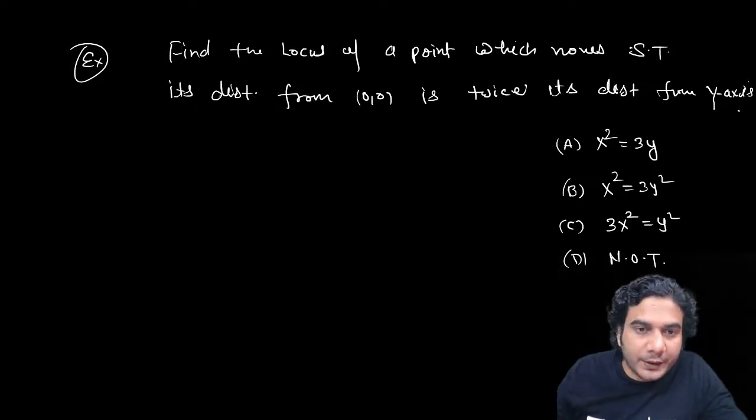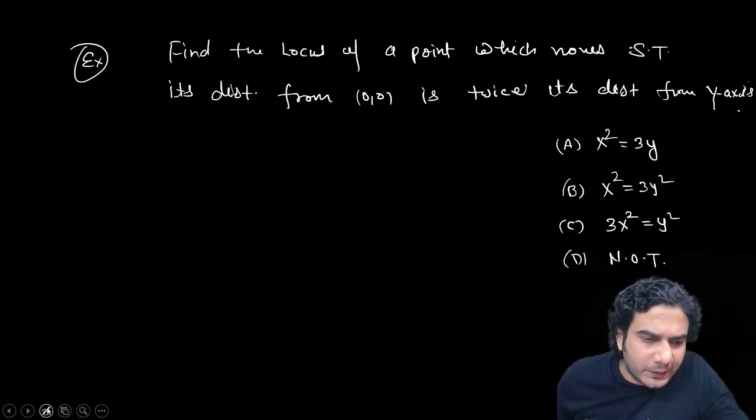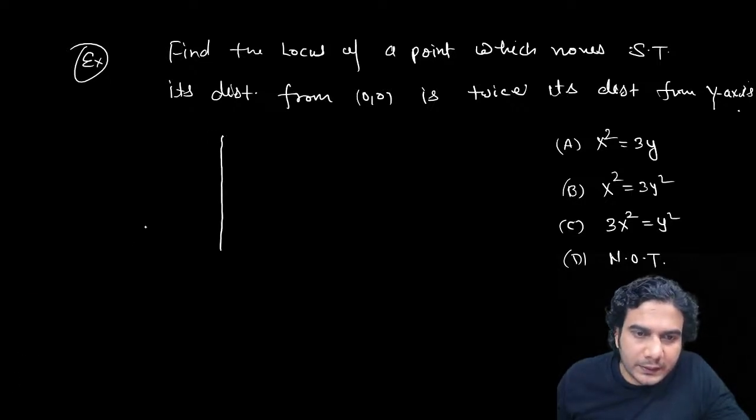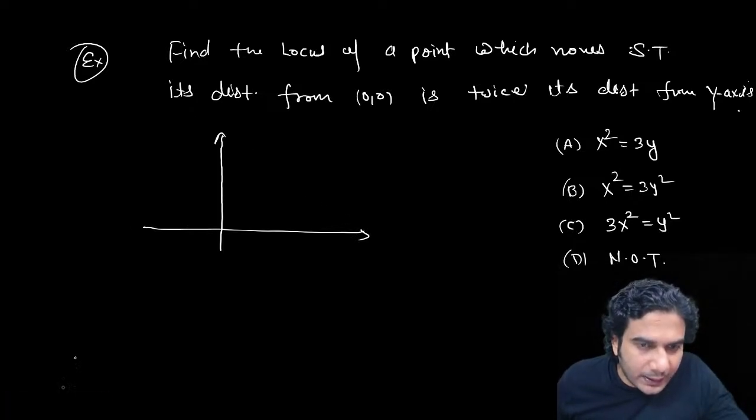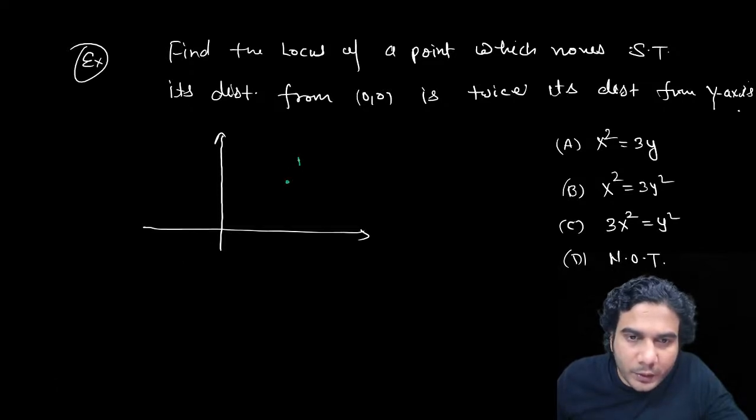Okay. Let me check. So this was a very simple equation. Just because you need to involve origin and y-axis, make the coordinate axis. And after that, assume your point P to be h comma k. First step.